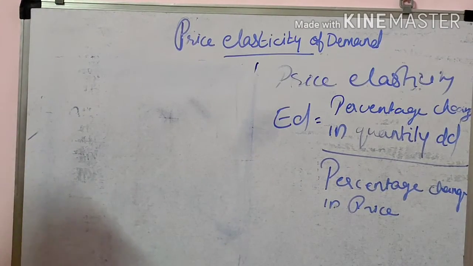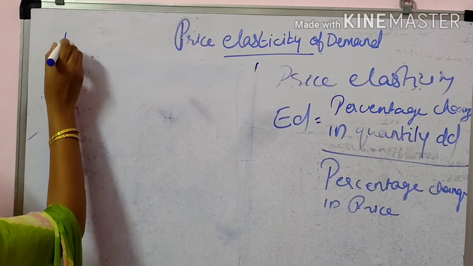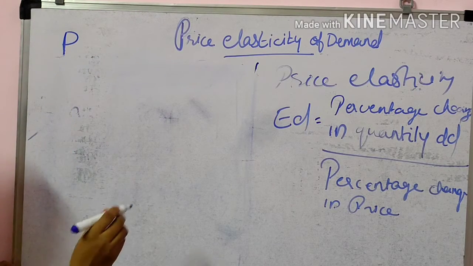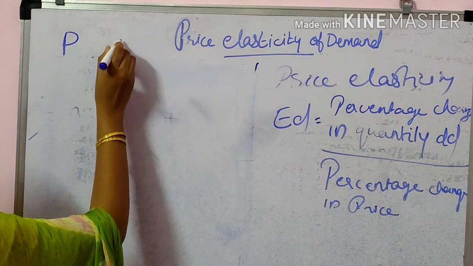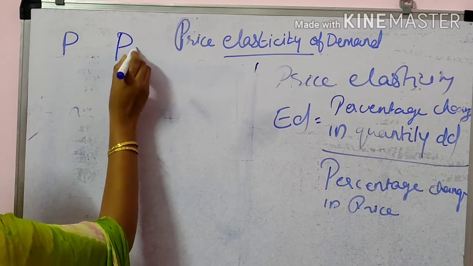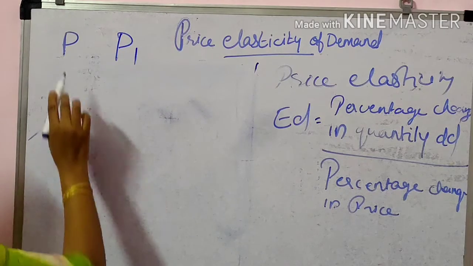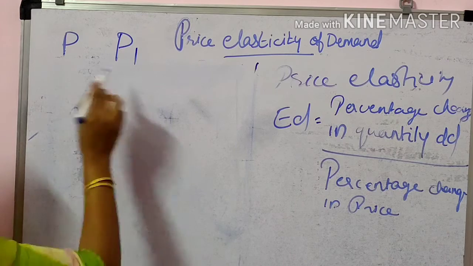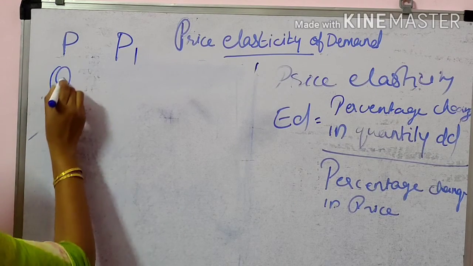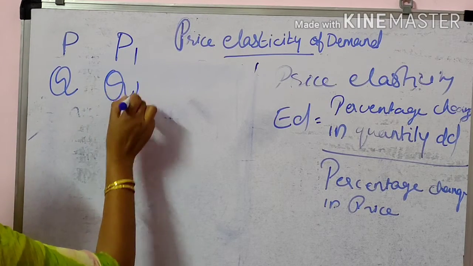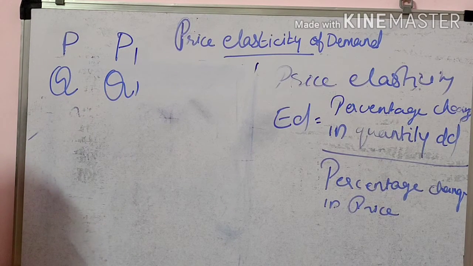We are discussing a particular commodity X. The initial price of that commodity was P, and after a change, the new price is P1. The initial quantity was Q, and the new quantity demanded is Q1. Just assume like that.